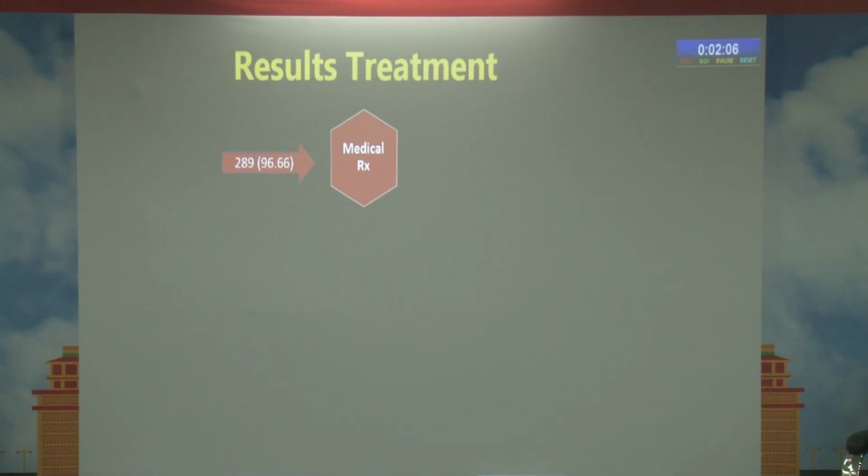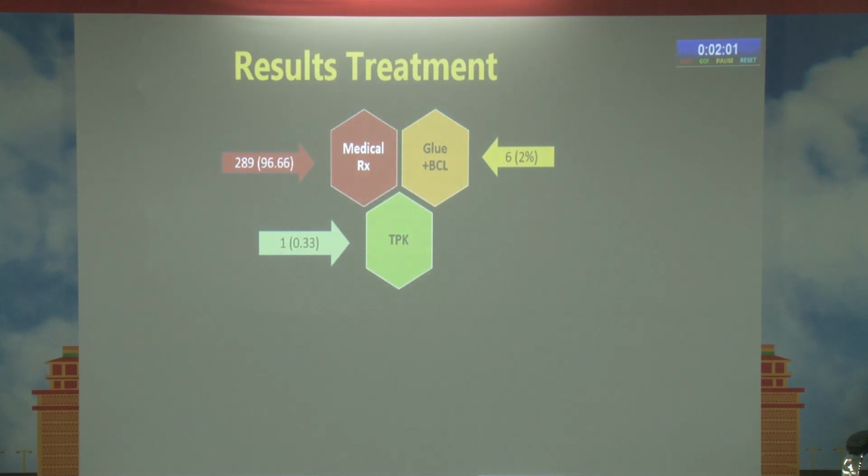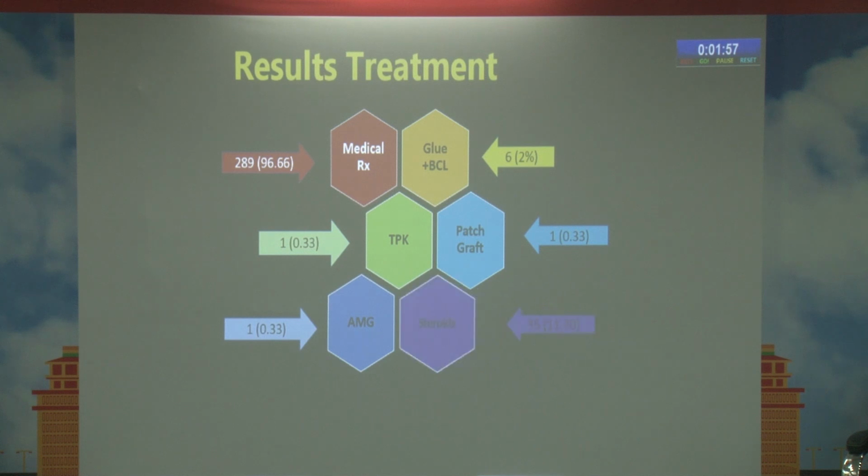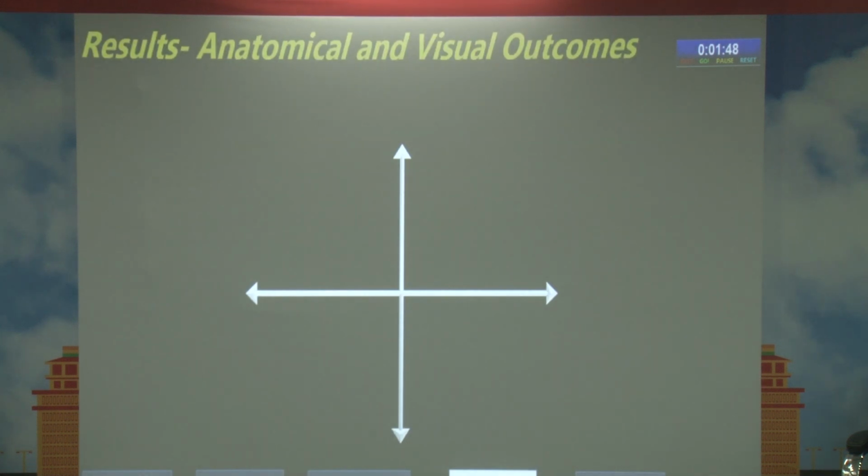In the treatment, 289 subjects were treated medically. 6 required glue plus bandage contact lens. 1 required a therapeutic keratoplasty. 1 needed a patch graft. 1 required an AMG. Steroids were started in 35 patients, and steroids and antivirals were given in 121, and antipythium drugs were given in 2.